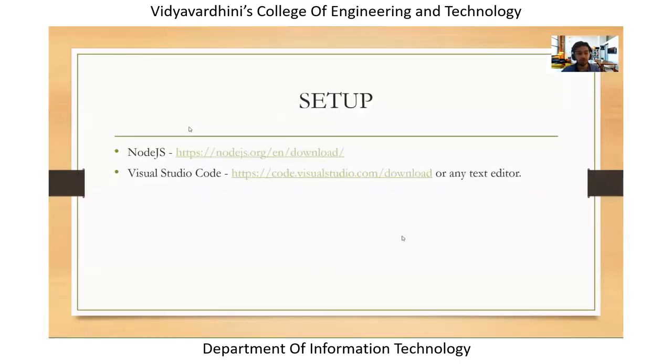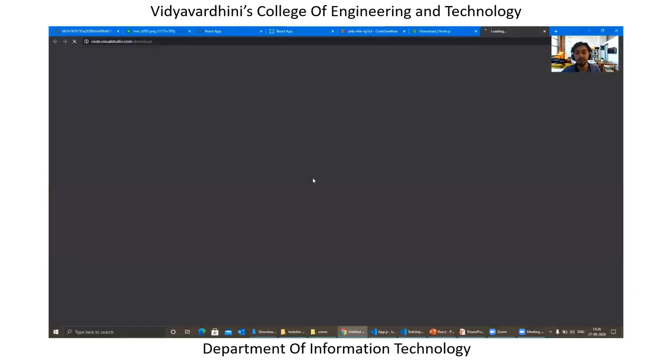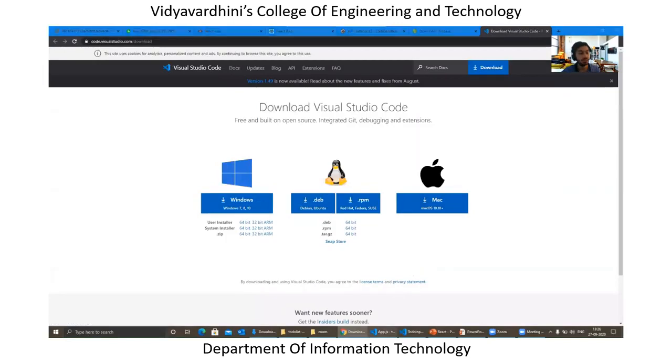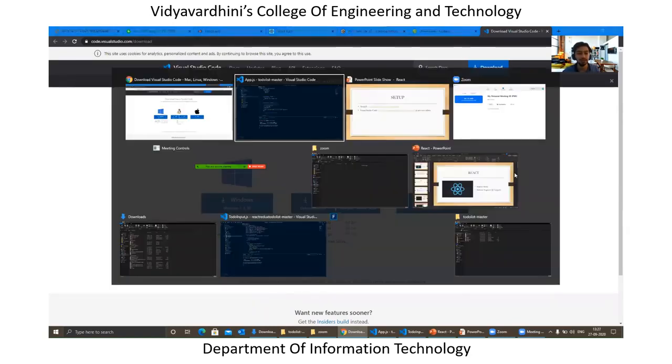Apart from that, we'll also take a look at the other setup required, which is a code editor. I personally use Visual Studio Code for writing code over here. This is not mandatory. Again, you can use different code editors available in the market, like Sublime Text or Atom. And again, you can go ahead and download this as per your requirements.